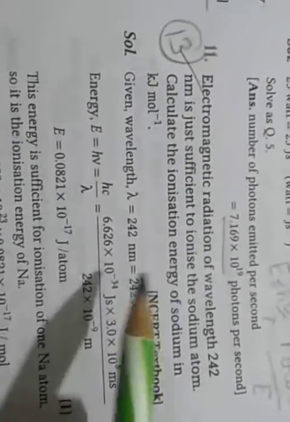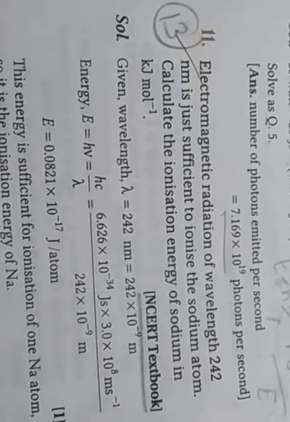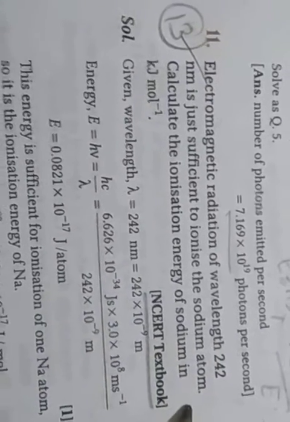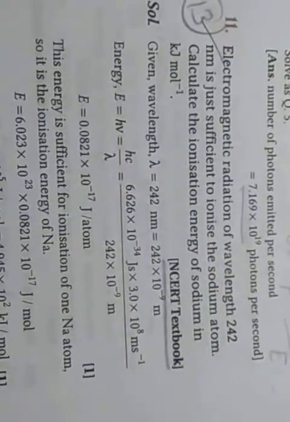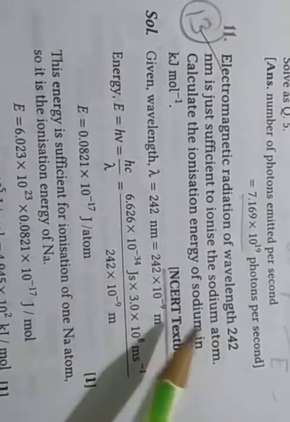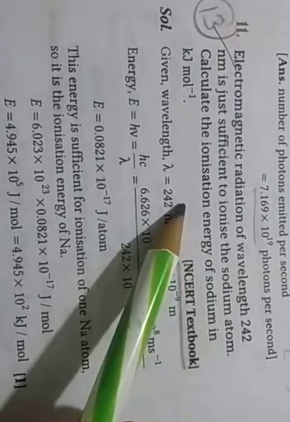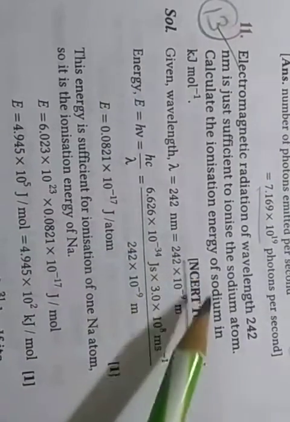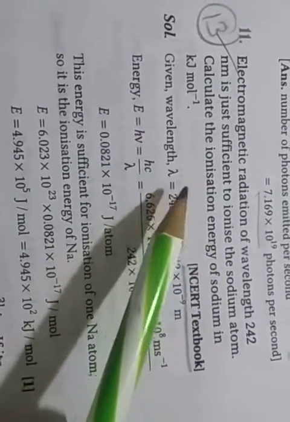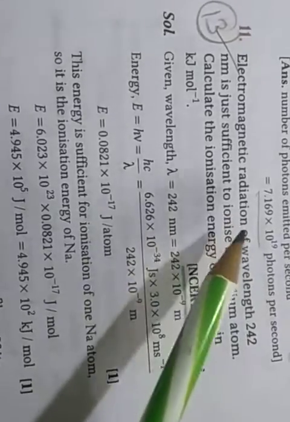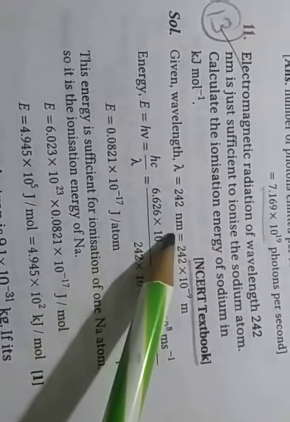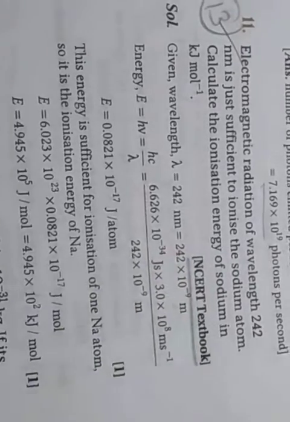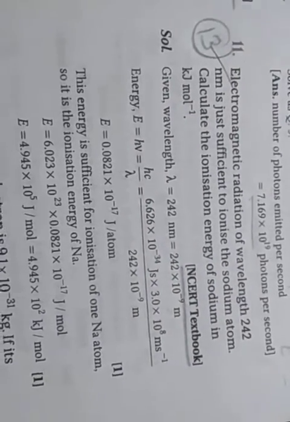Next question is, electromagnetic radiation of wavelength 242 nanometer is just sufficient to ionize the sodium atom. Calculate the ionization energy of sodium in kilojoule per mole. So electromagnetic radiation of wavelength lambda given as 242 nanometer, convert into meter, 10 to the power minus 9 meter.